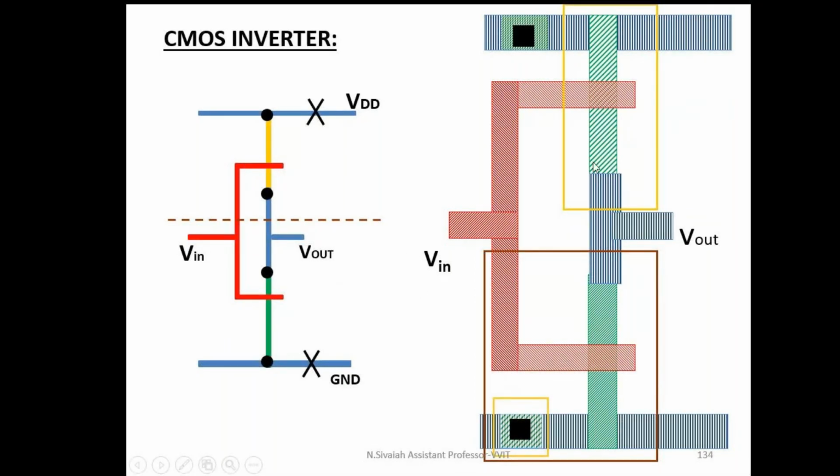Similarly, in order to connect this P diffusion with N diffusion, I can use the metal having the dimension 3 lambda. See, this one is 2 lambda, this one is 3 lambda. That's why it is more than this one. And making the output connection, Vout.